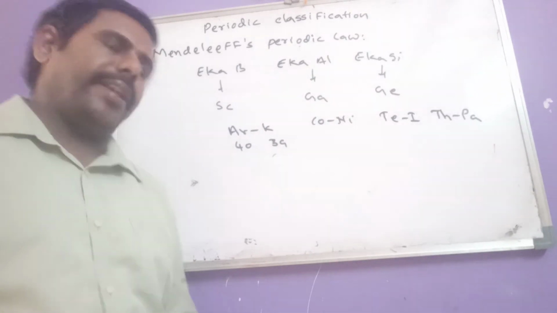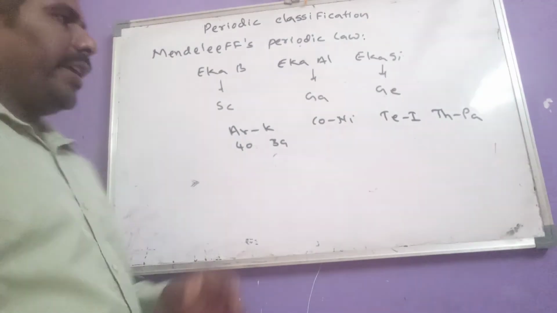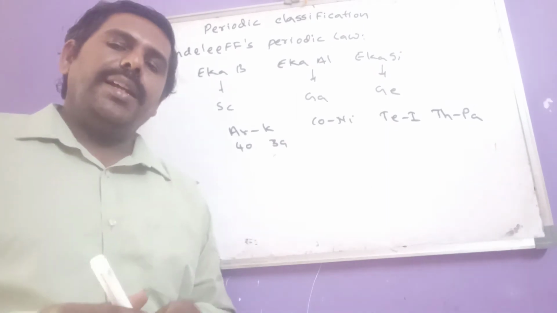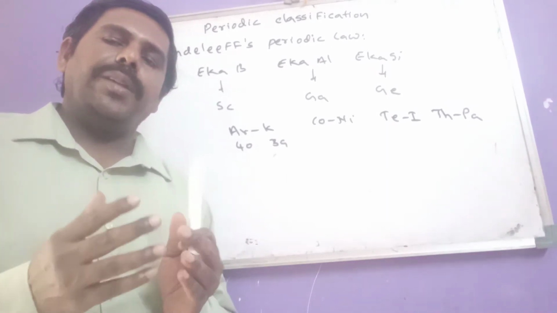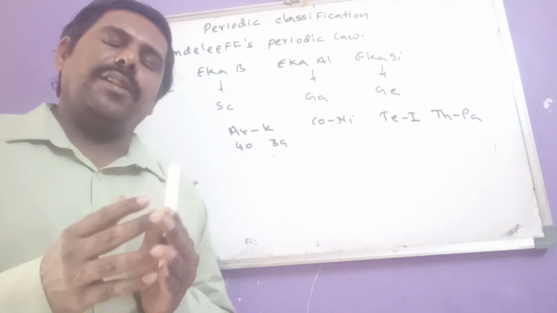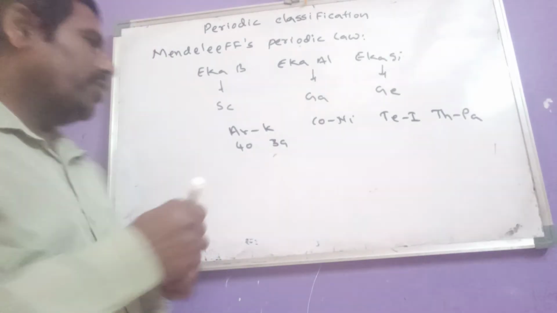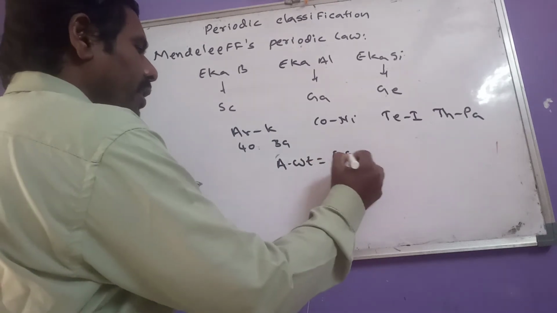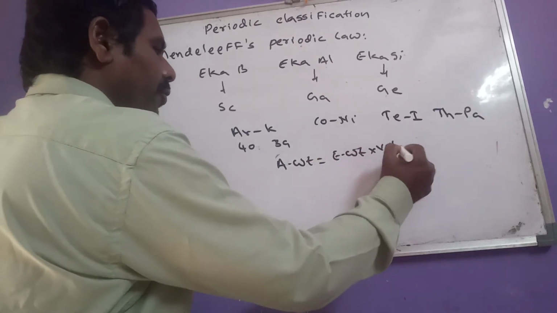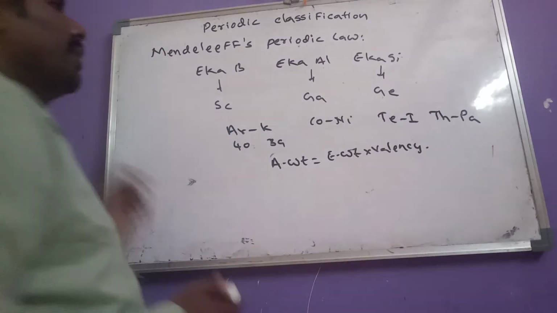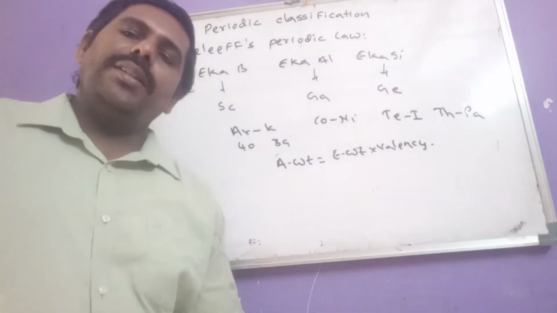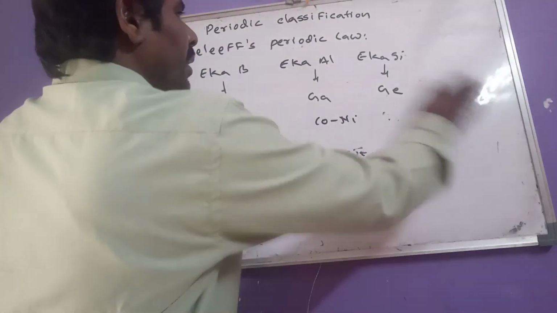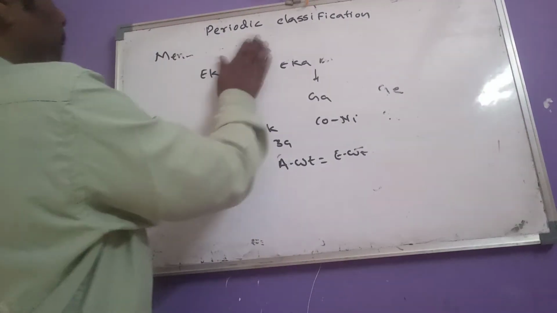Mendeleev periodic table. And then he corrected the atomic weights of some elements like beryllium, indium. So he corrected the atomic weights of beryllium and indium using which formula here? Atomic weight equals equivalent weight into valency. So this is regarding which one here? Short form of periodic table. Okay, then we have to go for another one.